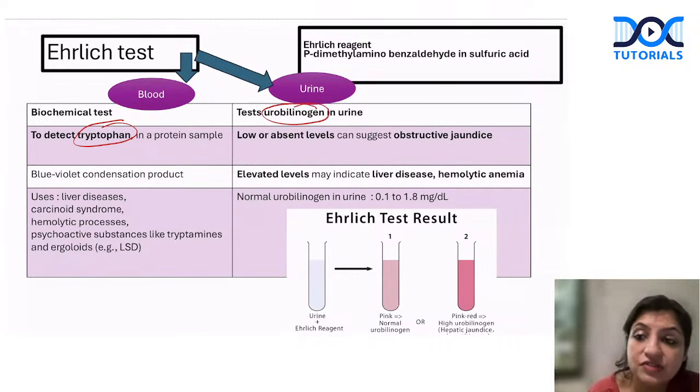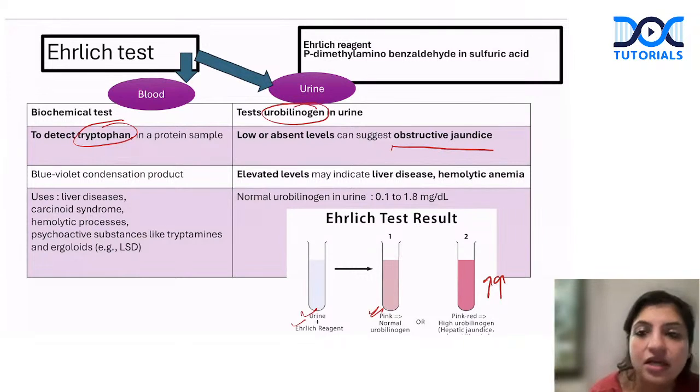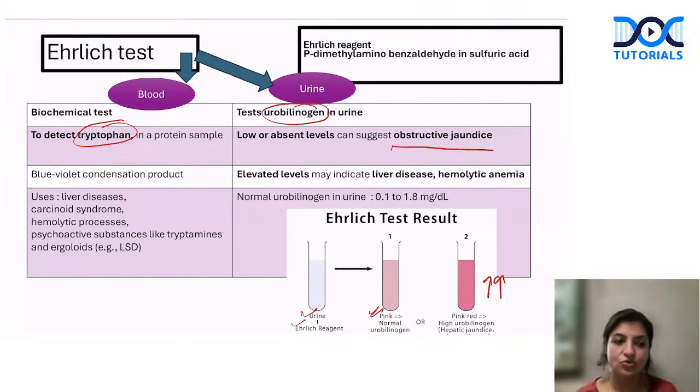Okay. Whereas for urobilinogen, as soon as you put normal urine with the Ehrlich reagent, a pink color will come. This pink color means normal urobilinogen. If it is very dark pink, that means it's increased urobilinogen, and this means there is an excess of urobilinogen coming in the urine, which can occur either in hemolytic anemia or liver diseases. But if there is no urobilinogen coming in the urine, that is absent, that means there is an obstructive jaundice. Okay. So normal is 0.1 to 1.8. So these are basic tests that can be asked. So you should be knowing this.